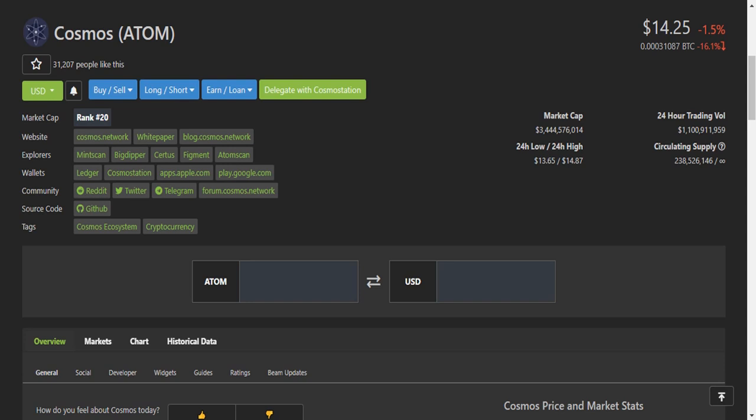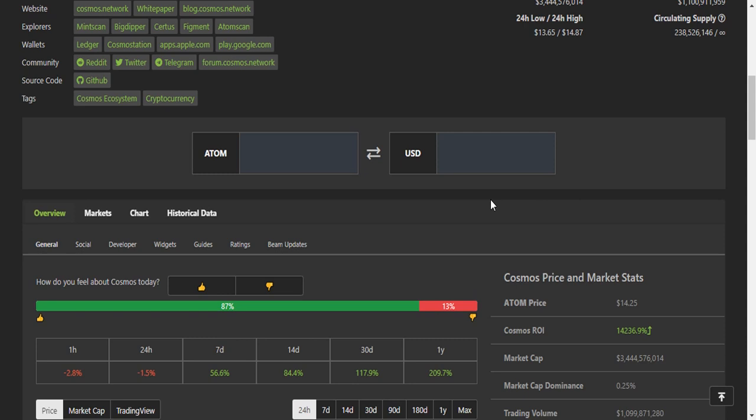And here you can see this is the Cosmos Atom page of CoinGecko and currently it is trading at the $14.25 level, and here you can see the 1.5% reduction in 24 hours. The current rank of the Cosmos at CoinGecko is 20, and let me please show you some statistics.